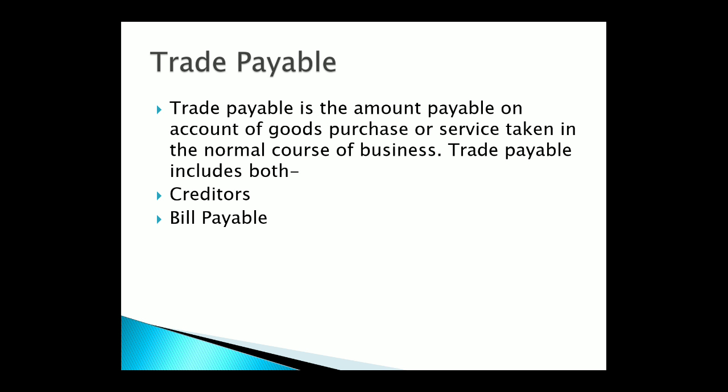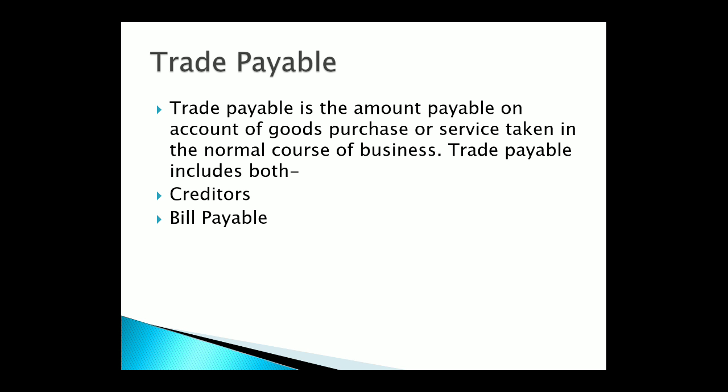So who are the trade payable? Trade payable is the amount payable on account of goods purchased or service rendered in the normal course of business. Trade payable includes creditors and bills payable. Trade payable means there are many shops and businesses who take goods from another enterprise on credit basis.